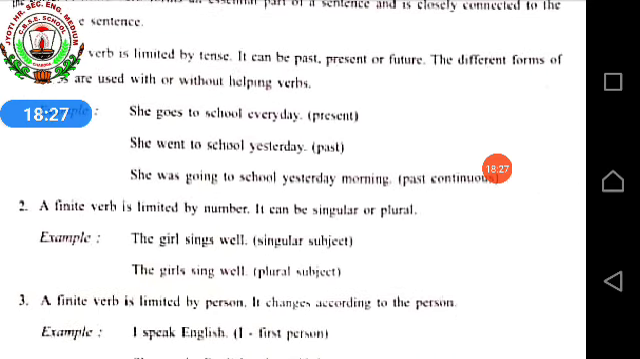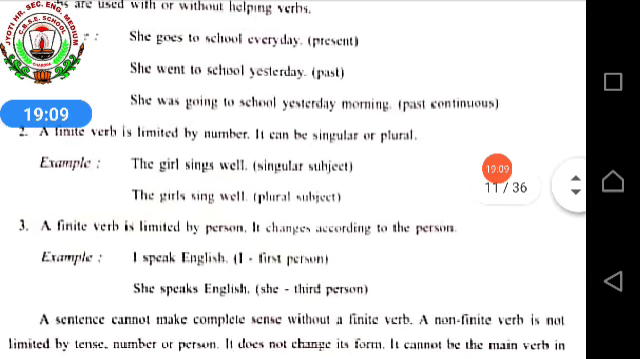In the same way, a finite verb is limited by number also. That means either it can be singular or it can be plural. Singular means one and plural means many. For example, the girl sings well. Here how many girls are there? Only one girl. That's why it is a singular subject. And the second example, the girls sing well. How many girls are there? Many in number. It is not stated how many girls, but girls with S shows that it comes under your plural subject.